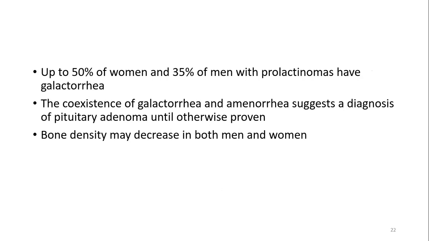Now, up to 50% of women and 35% of men with prolactinomas have galactorrhea. So galactorrhea is one of the common manifestations of prolactinoma. The coexistence of galactorrhea and amenorrhea suggests a diagnosis of pituitary adenoma until otherwise proven, and bone density may decrease in both men and women, due to the effect of prolactin on the gonads, which results in hypogonadism and subsequently leads to decreased bone density.